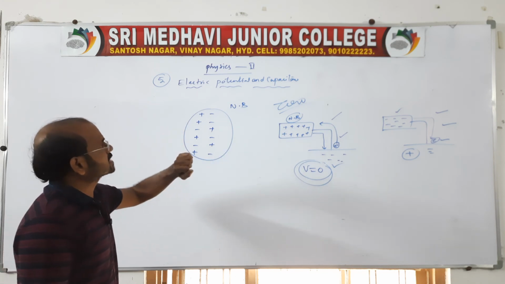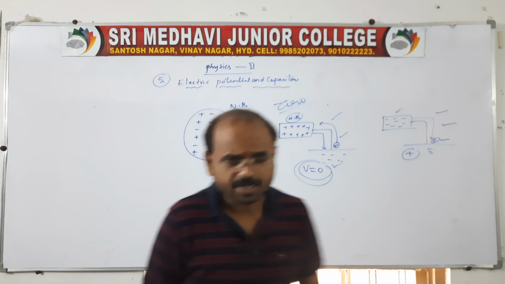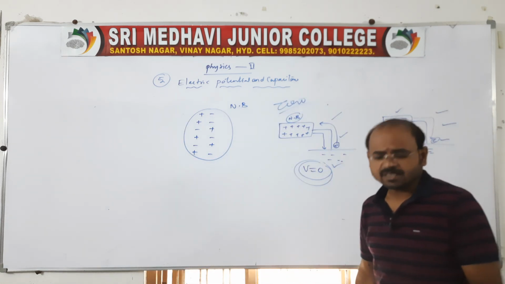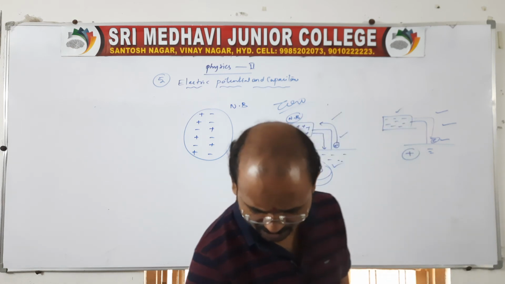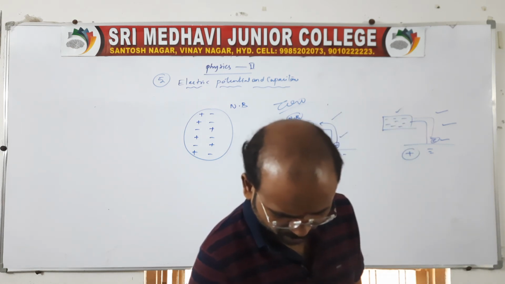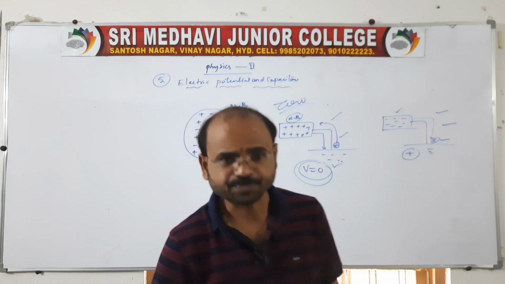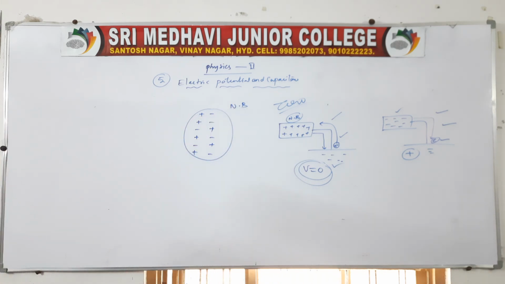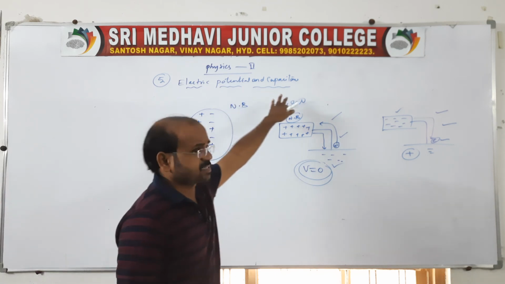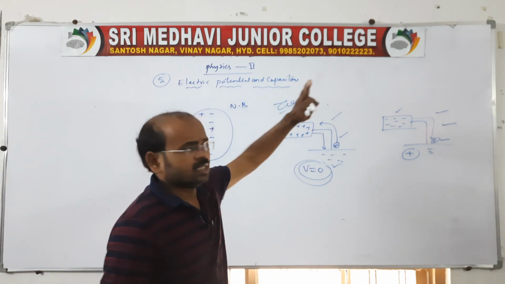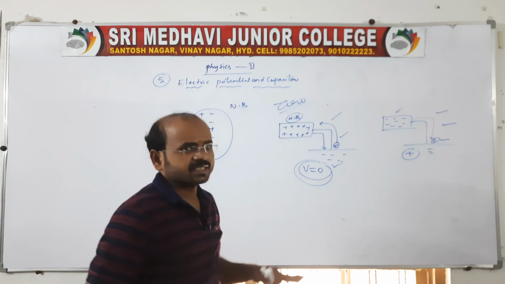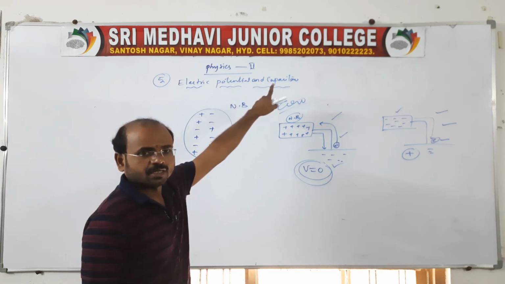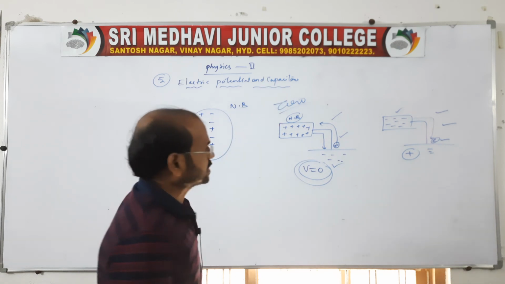Clear? It is for 2 marks related to the electric potential, and these are the introduction statements. The 2 marks questions: define electric potential, and sometimes he may also ask you to define electrical potential difference. Clear? So this is about electric potential. Of course, capacitance is the next topic. We'll finish potential first, then after that we'll look into the capacitance.